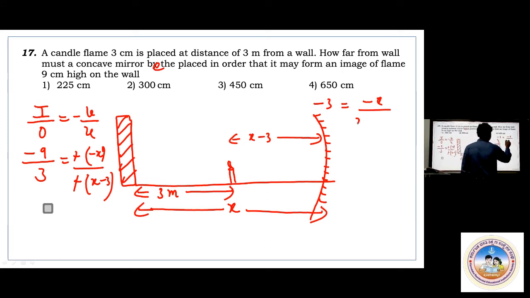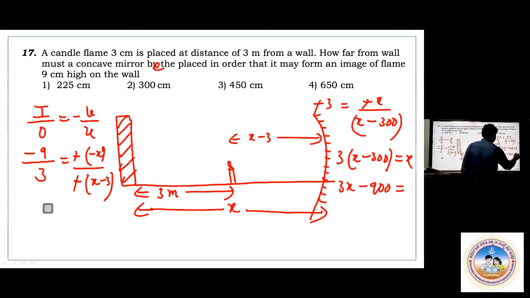x minus that 3 is, I'll take it as 300 centimeters because the answer has been given in 300 centimeters. Then this minus and this minus cancel. I'll multiply 3 into x minus 300. 3 into x minus 300 equals x. 3x minus 900 equals x. Now 3x minus x, that will be 2x. 2x equals 900 and x equals 450 centimeters. Check for it. 450 centimeters.